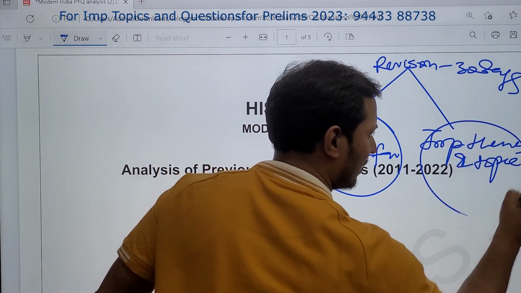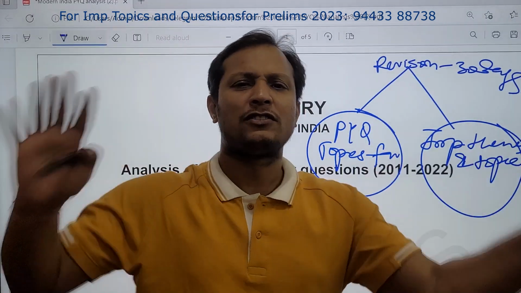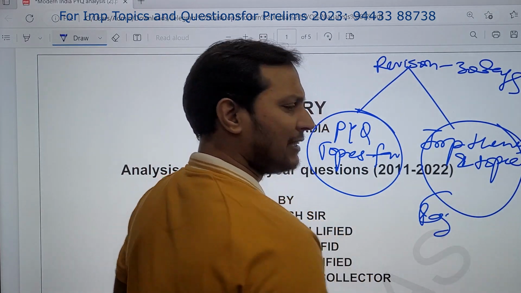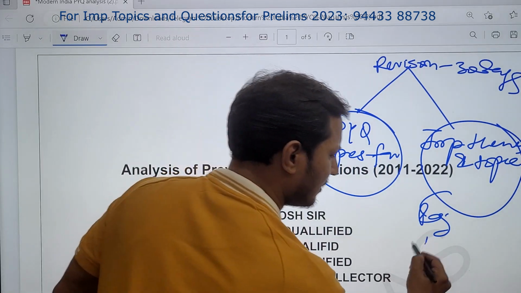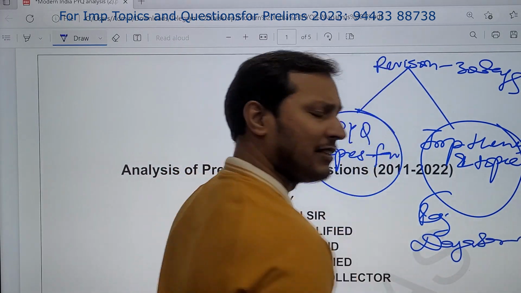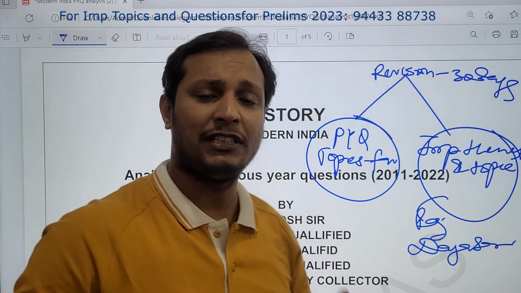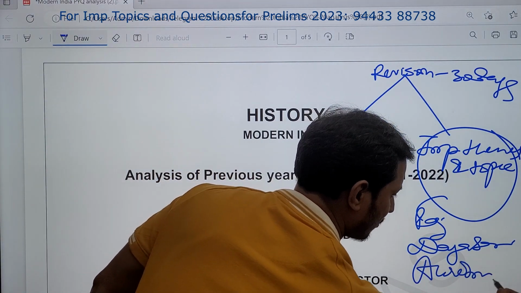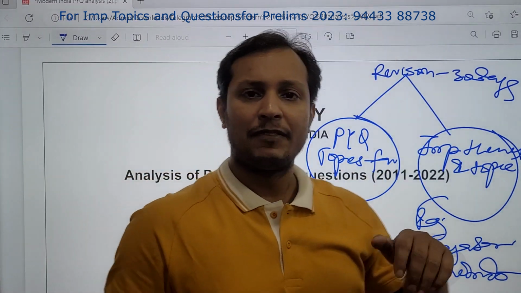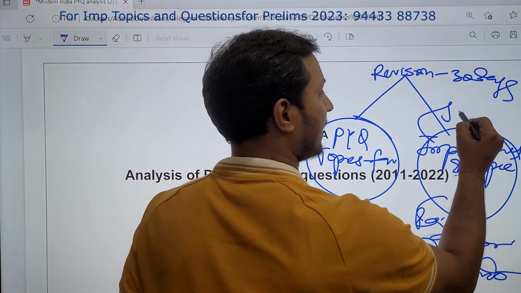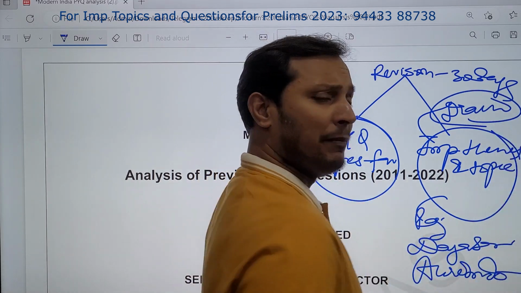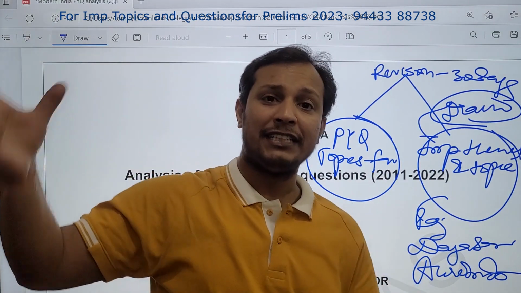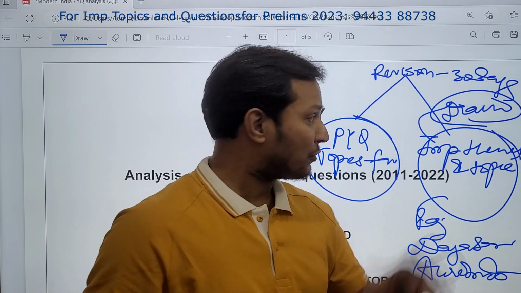Okay, let me give you one example. What do I mean by this topic-wise importance? Every year, every topic is not important. For example, this year, Raja Ram Mohan Roy is important because we are celebrating the 250th birth anniversary. Similarly, Dayanand Saraswati is important because we are celebrating the 200th birth anniversary of Dayanand Saraswati, so Arya Samaj and Brahmo Samaj are very important. Aurobindo is also very important because we are celebrating his 150th birth anniversary. Similarly, drain of wealth is very important, because Russia made a statement that it was the Britishers who drained all the wealth of India when India was a colony of the British Empire. So drain of wealth becomes very important.